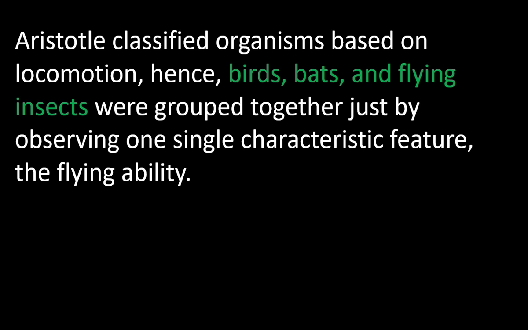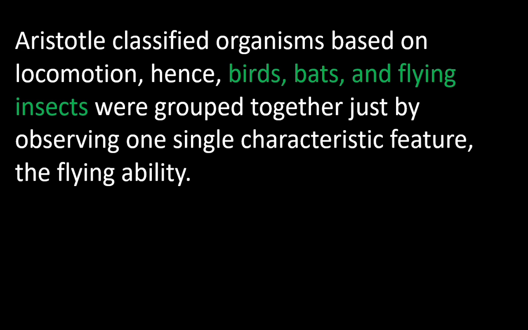He classified organisms based on locomotion. Birds are flying animals, bat are flying animals, most of the insects are flying. Birds, bat and flying insects were grouped together. They were different animals, but they were grouped together. In this classification, he considered a single characteristic feature, that is, the flying ability. Since he considered the flying ability while grouping the organisms, unrelated organisms were grouped together.